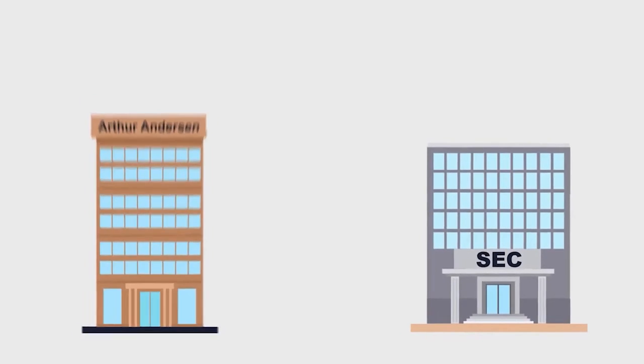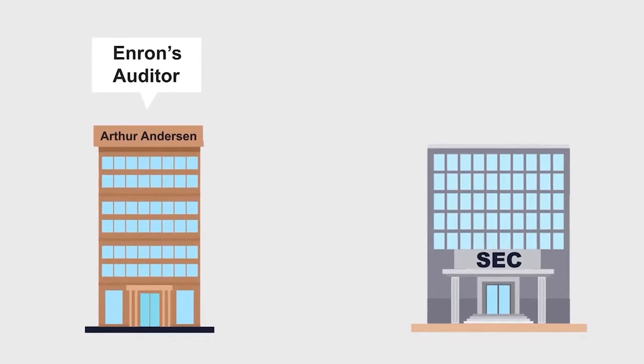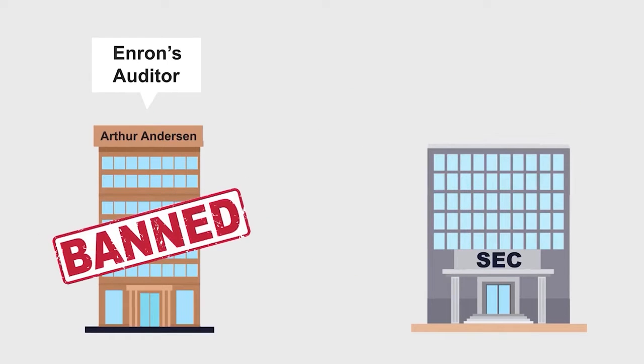A similar accounting scam had happened in the US as well. It involved one of the biggest companies in the US, Enron. The auditor was Arthur Andersen. After this accounting scam, Arthur Andersen was found guilty. Then, the Securities and Exchange Commission, or SEC, which is like the counterpart of SEBI in the US, banned Arthur Andersen from the accounting business. So, the next time a US audit firm thinks about doing a scam like this, they will think twice, because if they get caught, their entire business will be taken away. Such a fear is not there in India.